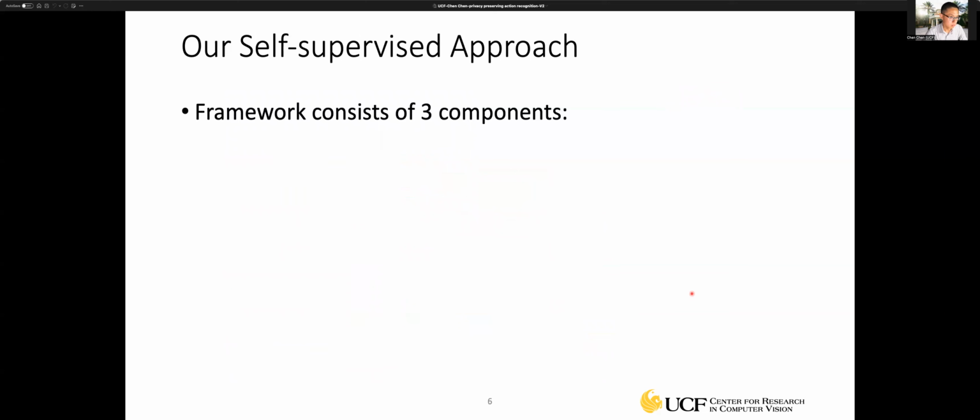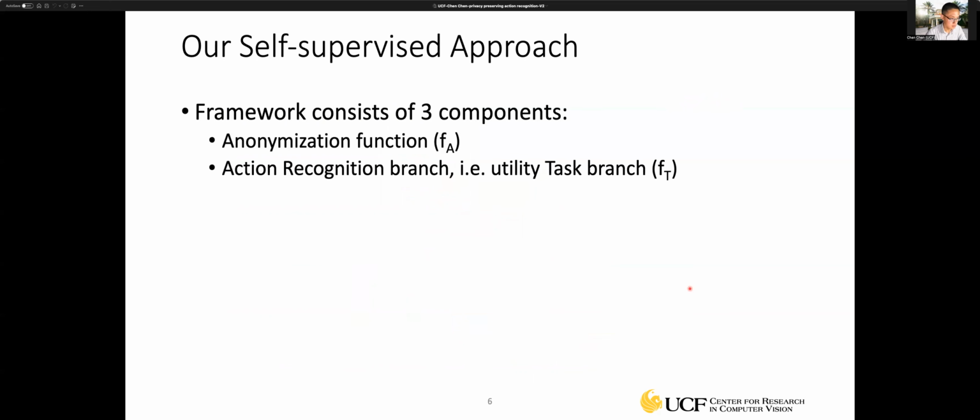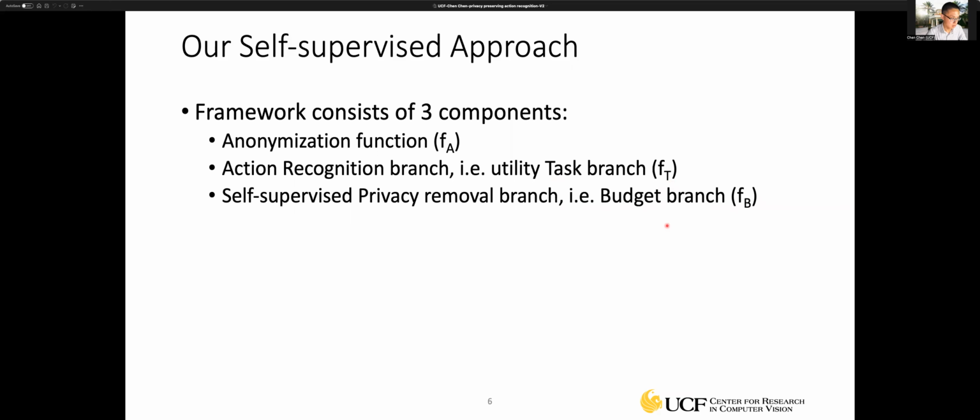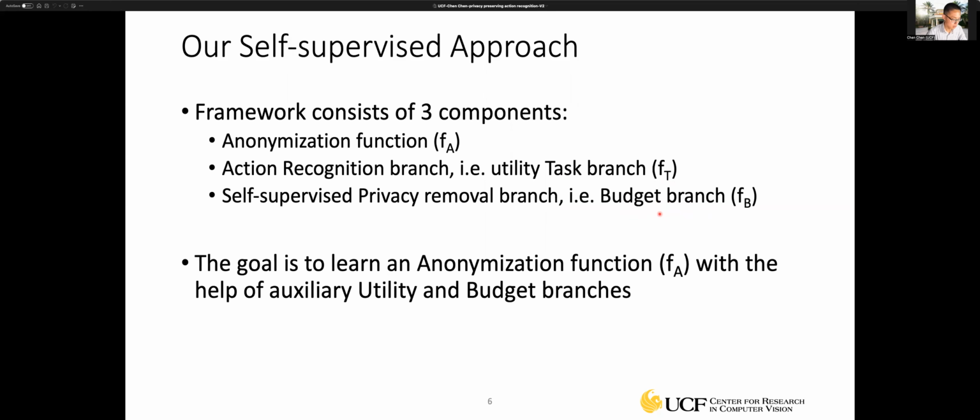Our approach consists of three components. One is the anonymization function, and second is the action recognition branch, which is the utility task, which we know as FT. And the third is the self-supervised privacy removal branch. We call it the budget branch, so we can control how much privacy information we want to remove. And the goal is to learn an anonymization function, FA, with the help of these utility and budget branches.